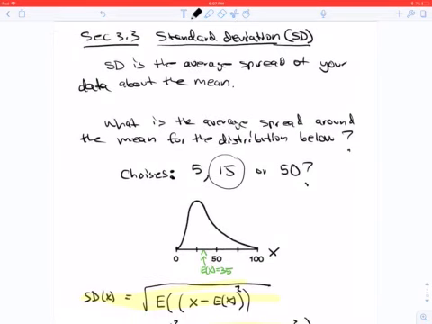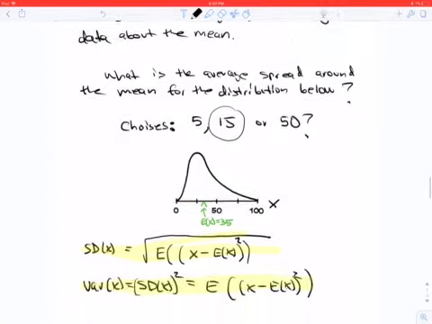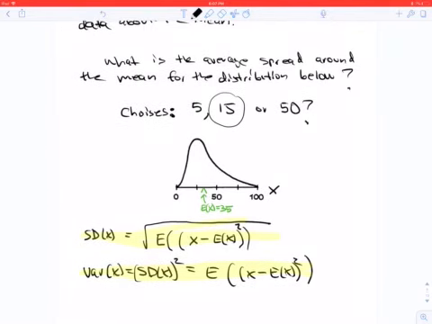We are done with section 3.2, on to 3.3 on standard deviation. The standard deviation is the average spread of your data around the mean. So for example, if you look at this distribution here, is the average spread around the mean 5, 15, or 50? You guessed it right, it's 15.